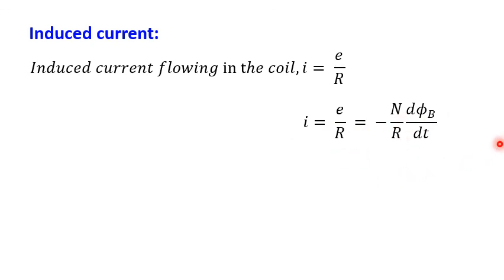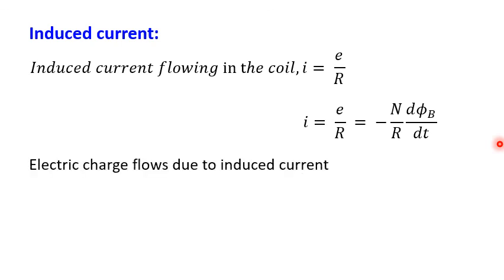Now from this we can get the charge also. So electric charge flows due to induced current. So here current is nothing but charge by time. So charge equals current into time. So here already current is there. So if you shift the time towards left side, then I into dt, nothing but charge. So we can get charge q equals I into dt. So if you shift dt, then remaining minus n by R into d phi B, that is only change in magnetic flux. So this is the induced charge expression.